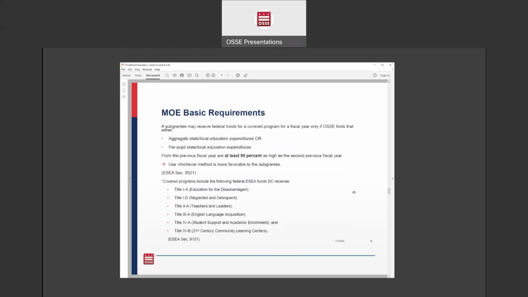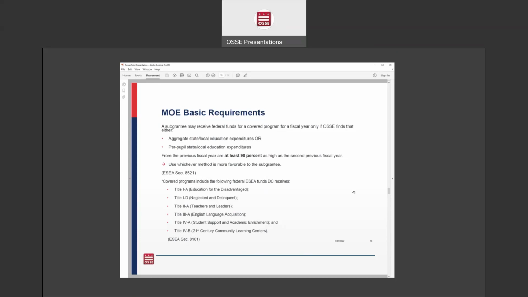So a subgrantee may receive federal funds from a covered program for a fiscal year only if OSSE finds that either there's an aggregate state education expenditure or a per pupil state expenditure test. Basically, what we're testing for is that from the previous fiscal year, your state and local expenditures are at least 90% as high as the preceding fiscal year.